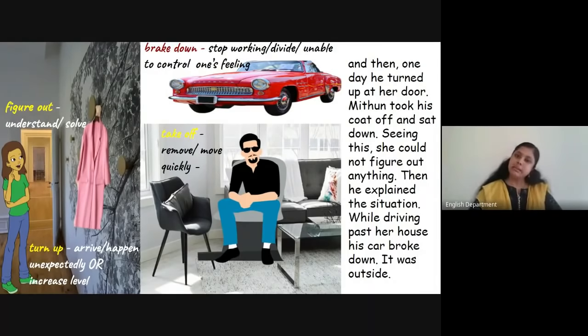Then the third meaning is when somebody is terribly sad, depressed, and crying furiously, we can say break down. She's on the verge of breaking down, right? So unable to control one's feelings. In this context, it means the vehicle, because it's very clear. It has stopped working. So that is the situation.